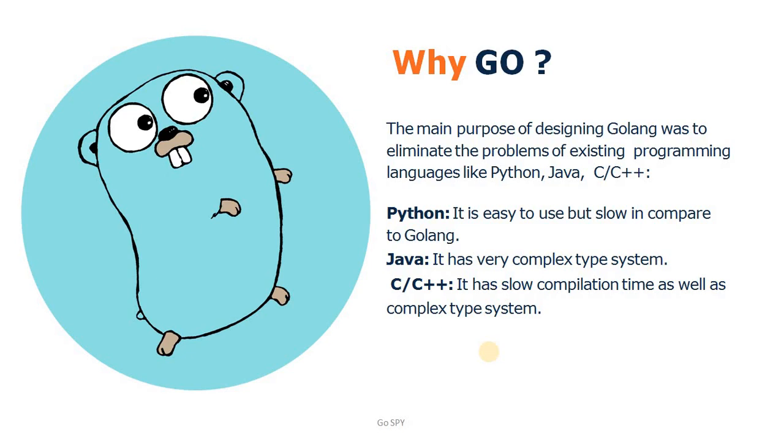So let's discuss some limitations of these popular programming languages. First, let's discuss Python. Python is quite easy to use, but it is slow compared to Golang, meaning its execution speed is quite slow compared to Golang. And let's come to Java. Java has a very complex type system.